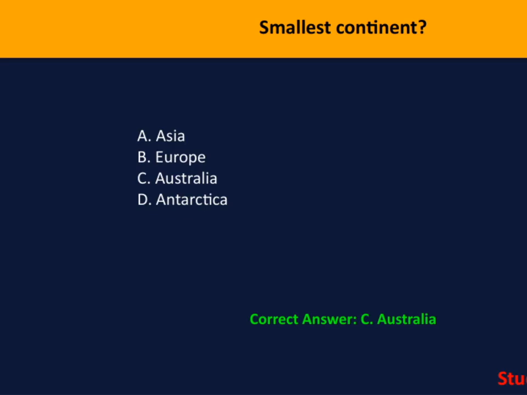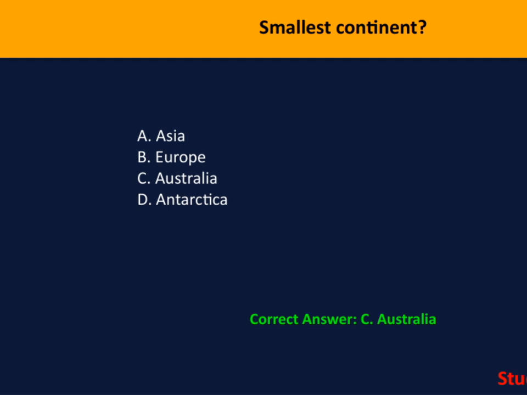All right, let's wrap things up with this interesting question. The correct answer here is C, Australia. Now, as you can see, the options include Asia, Europe, Australia, and Antarctica. The key point is that Australia is actually the smallest continent. It might surprise some people because it's often thought of as a country, but in fact, it's classified as a continent on its own.